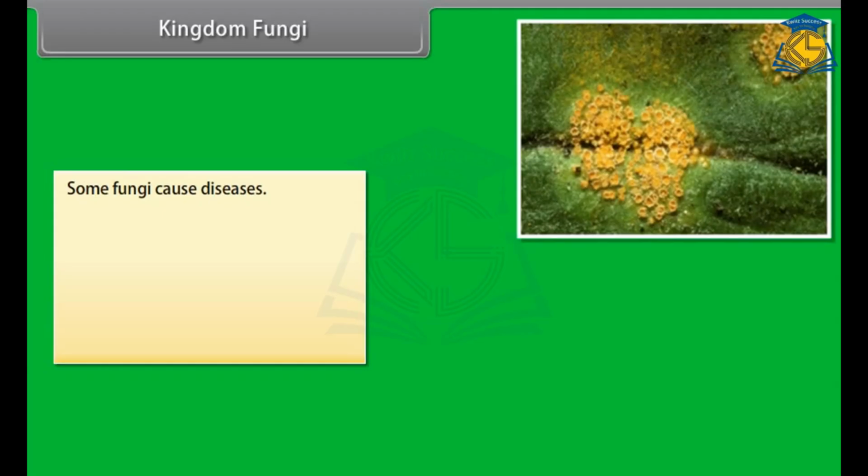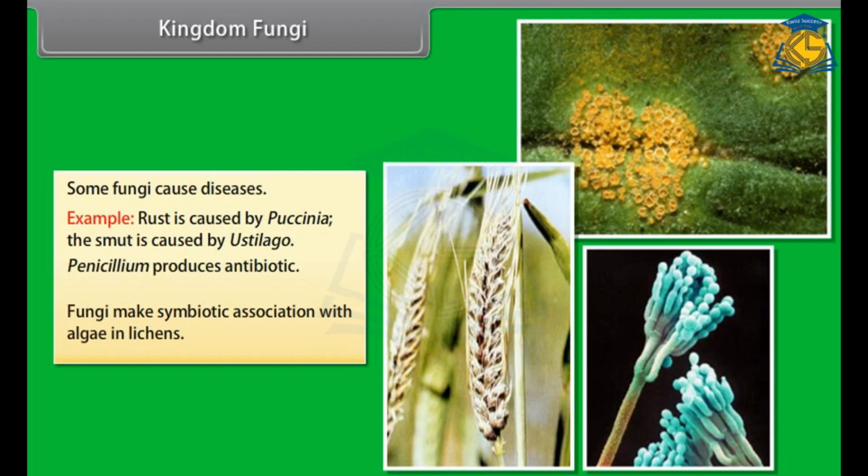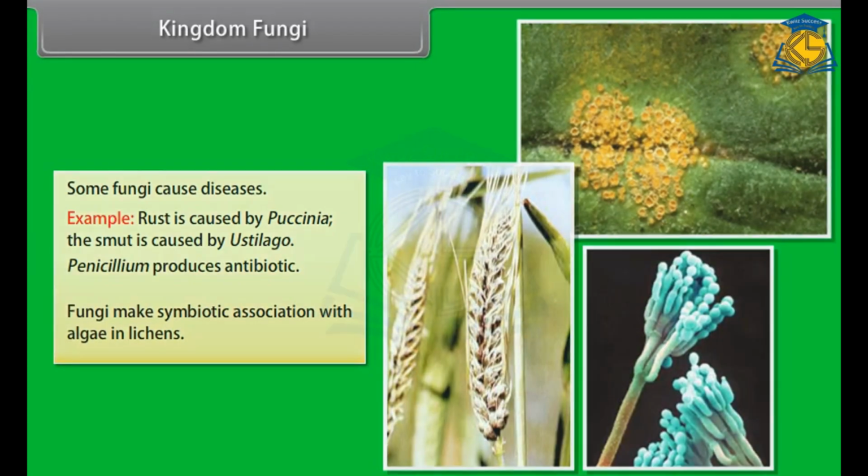Some fungi cause diseases. Example: rust is caused by Puccinia. The smut is caused by Ustilago. Penicillium produces an antibiotic. Fungi make symbiotic associations with algae in lichens.